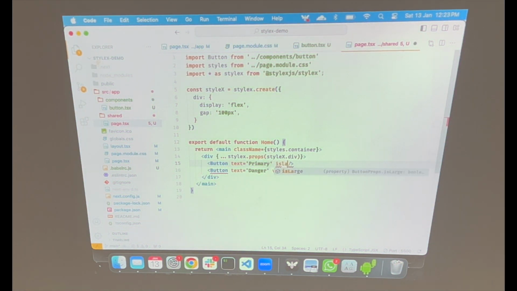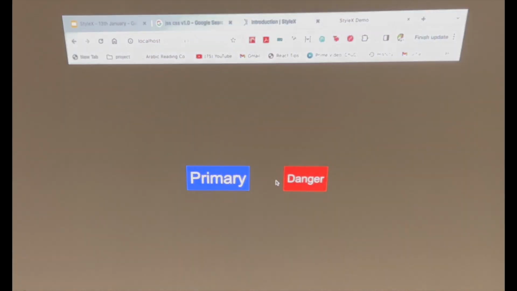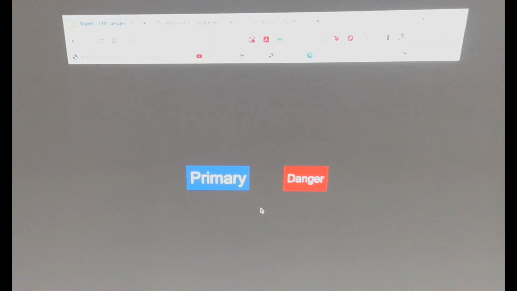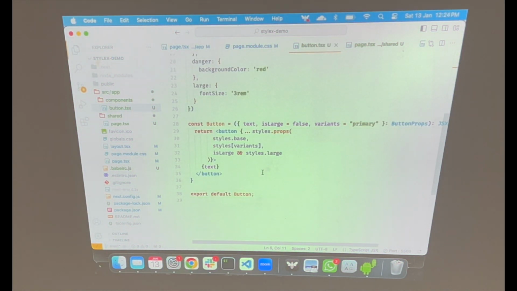We can just add it here. Okay, I think I have not made it. Cool. So you can see that it has become slightly bigger than the danger one. So it was that easy to add a conditional style here as well. All I did was accept that boolean and apply it.